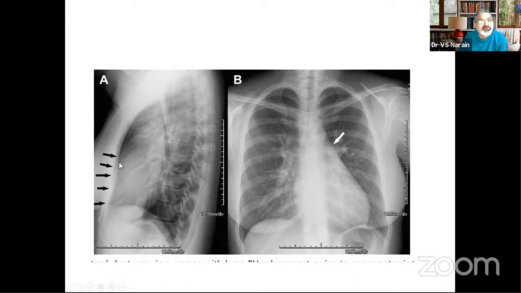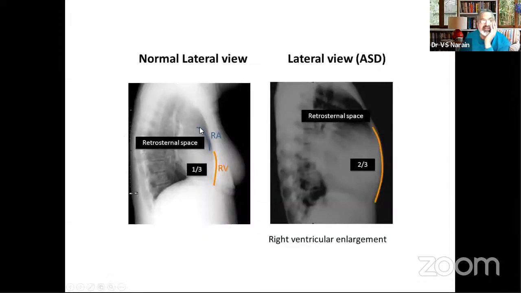Now, this space is often also obliterated because you know that this space is occupied by the right atrium. So if there is an obliteration of this part of the space, it is because of the right ventricle. If there is obliteration of this part of the space, it's because of the right atrium. So this also has to be understood. As I said earlier, this space, right atrium, this space by right ventricle, and this is the normal situation.